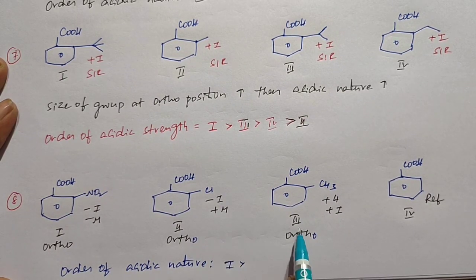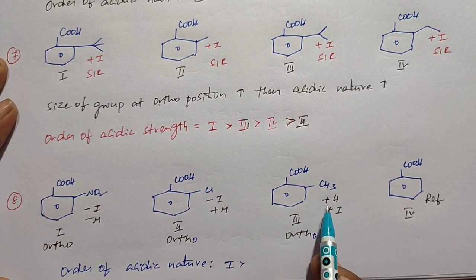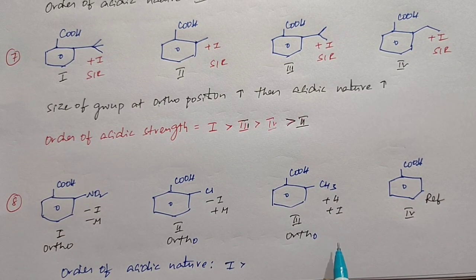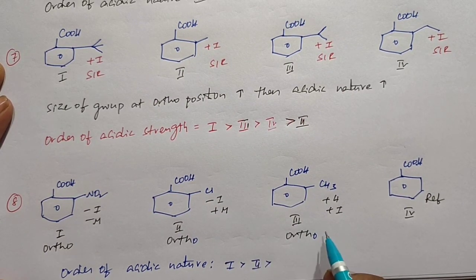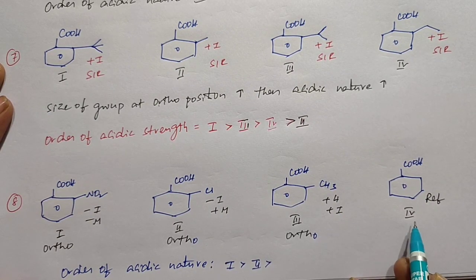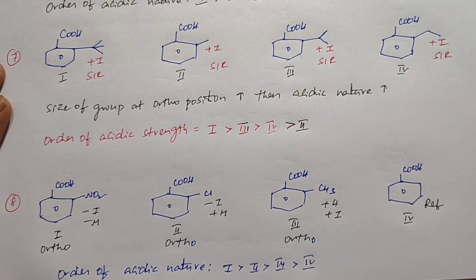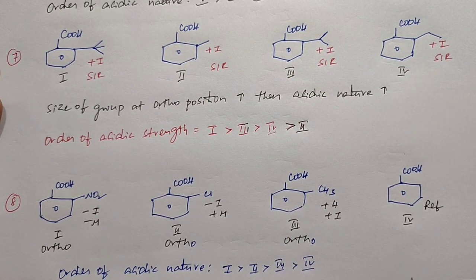When comparing the second and third structures, in the second structure chlorine shows minus I and plus M. In the third structure the methyl group shows plus H and plus I. So on comparison, the second structure is more acidic than the third. When comparing the third and fourth structures, in the third the methyl group shows both hyperconjugation and plus I effect. In the fourth structure we don't have any plus I groups. So without the ortho effect the third is less acidic than the fourth, but due to the presence of the ortho effect, the third structure is more acidic than the fourth structure.